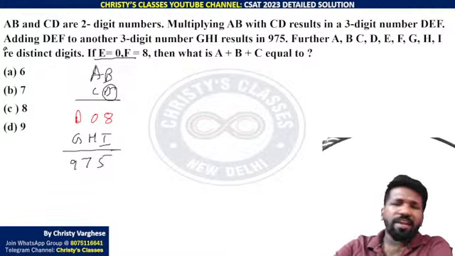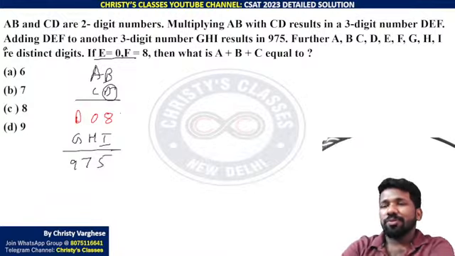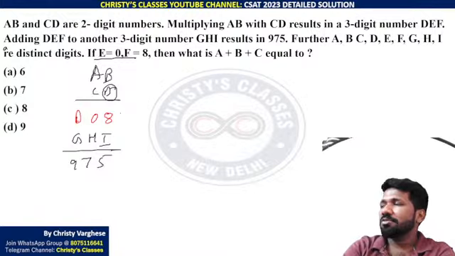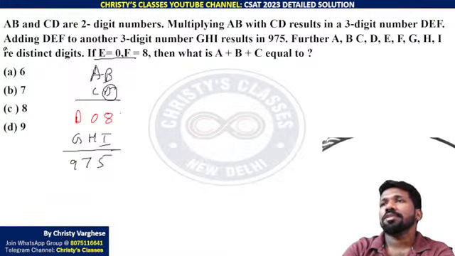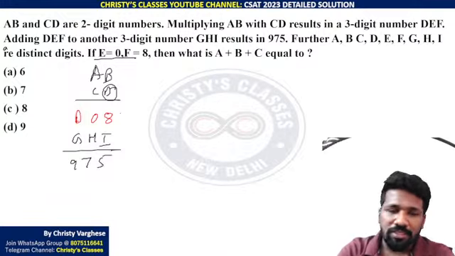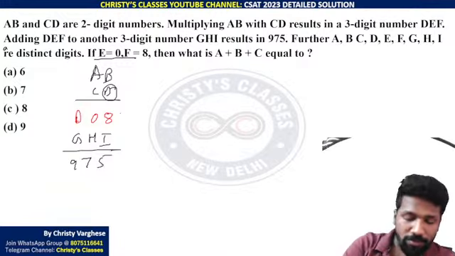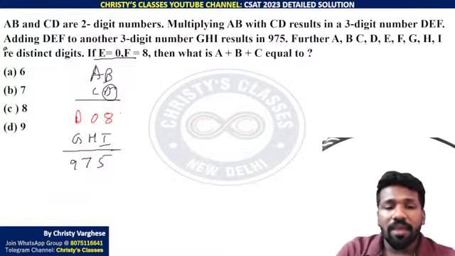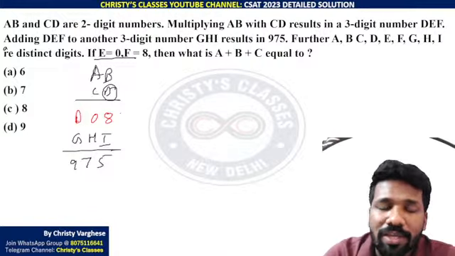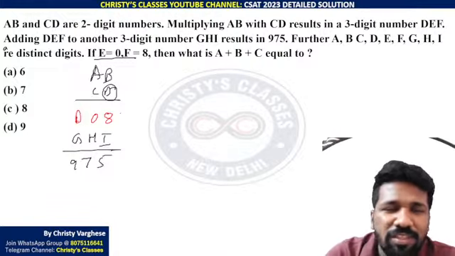Now again, trial and error is the best way here also. I agree that in many questions you need to do trial and error, because doing it mathematically will be very difficult in those cases. Trial and error is comparatively easier, even if it also takes time. So anyway, AB into CD is D08. Let us try with small numbers.